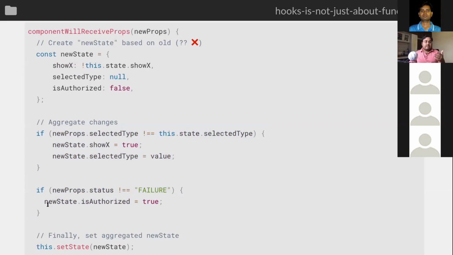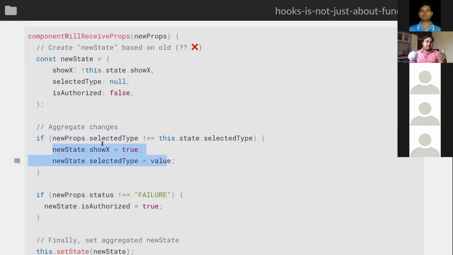Now ideally what should happen is that these functionalities should do their own small set states. So maybe this thing should do only its own set state, which should update just show x, right? But instead what we end up doing a lot of times is because we have that mental model of state as a big object.